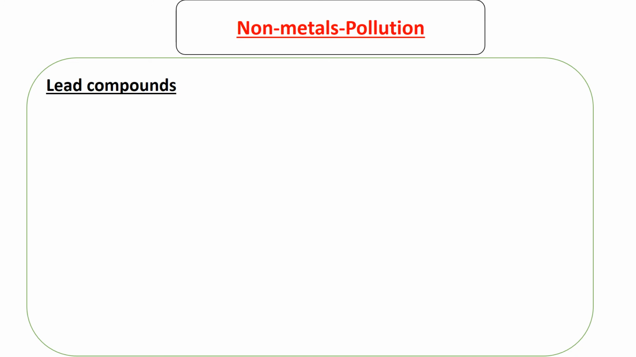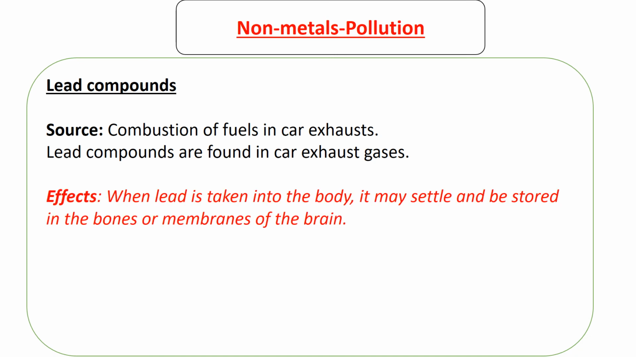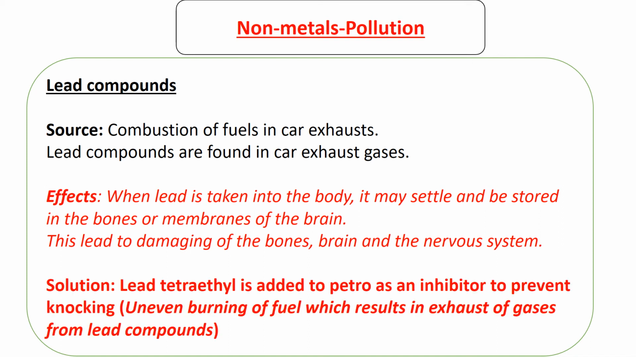Next, we look at lead compounds. Lead compounds are nearly the same as oxides of nitrogen. The source is the same, and they are found in the same exhaust gases. The effect is when lead is taken into the body, it may settle and be stored in the bones or membranes of the brain. Lead is very poisonous. So once it is stored in the bones or membranes of the brain, it leads to damaging of the bones, brain, and the nervous system.